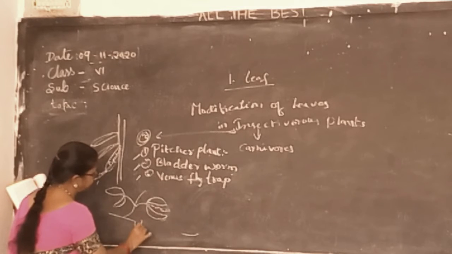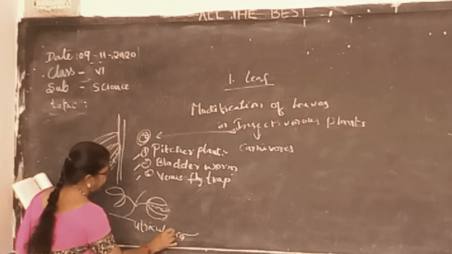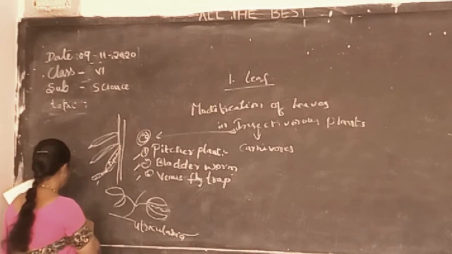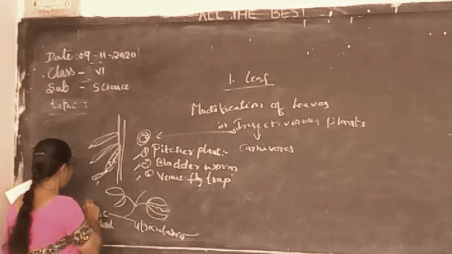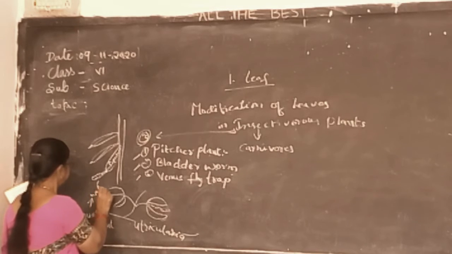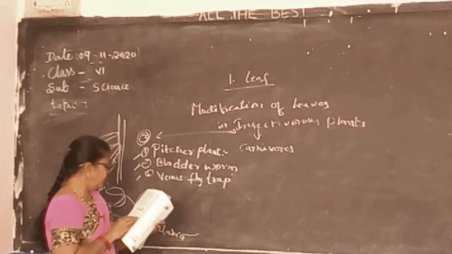Also it is known as Utricularia. It is an aquatic plant. Aquatic means the plant which lives in water. So Utricularia. Now the Venus flytrap.